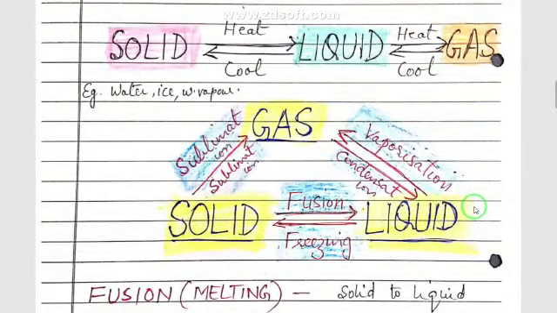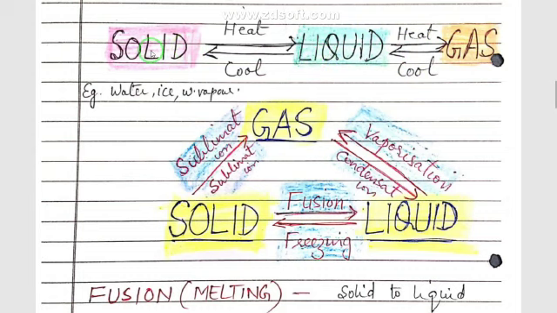A solid can be changed into a liquid when it is heated. Similarly, a liquid can be changed into gaseous form when it is heated. And again, when gas is cooled, it changes to liquid form, and when liquid is cooled, it changes to solid form.